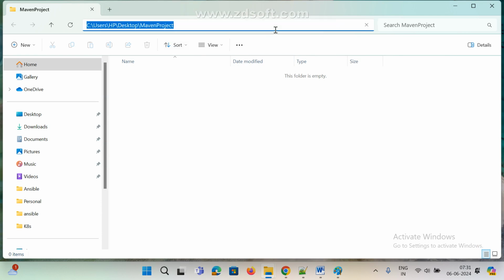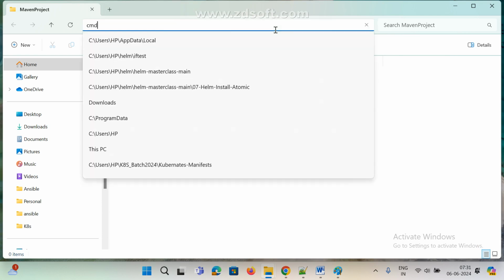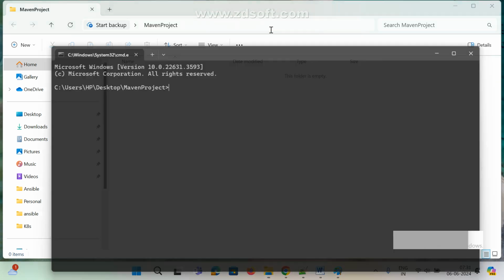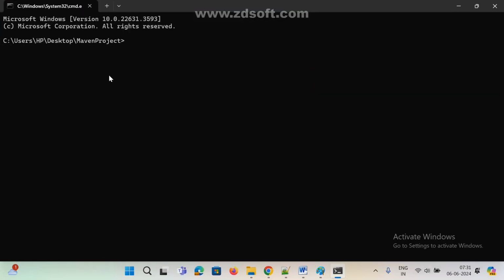So how to open the command prompt? Type CMD and select CMD. Now it will directly go to that particular path. That's it. Now I am in C:\Users\HP\Desktop\Maven project. This is my directory.